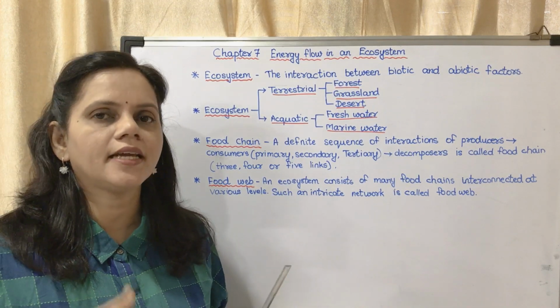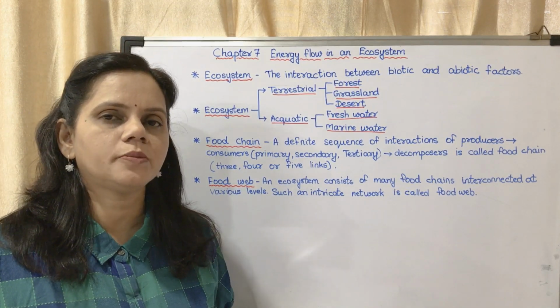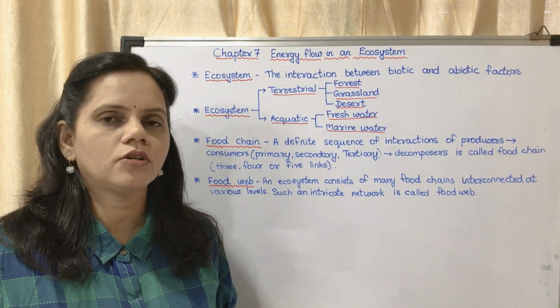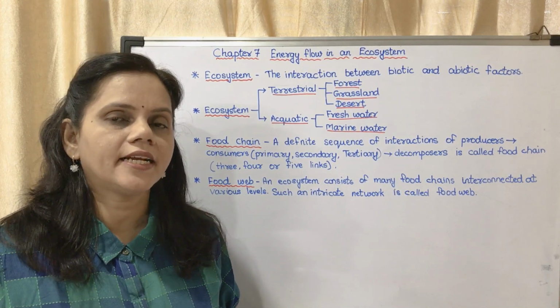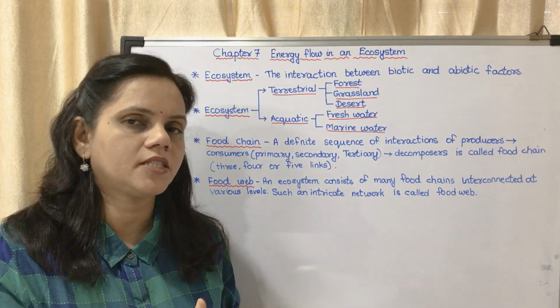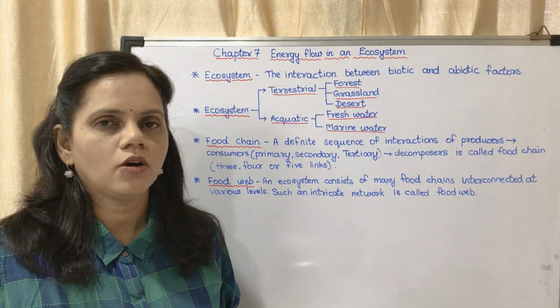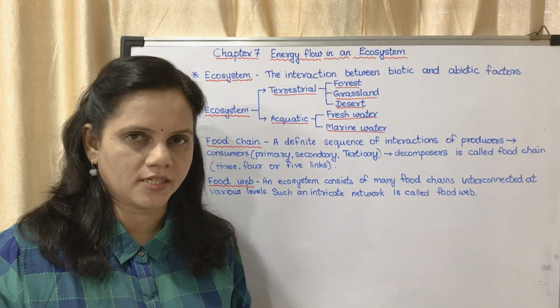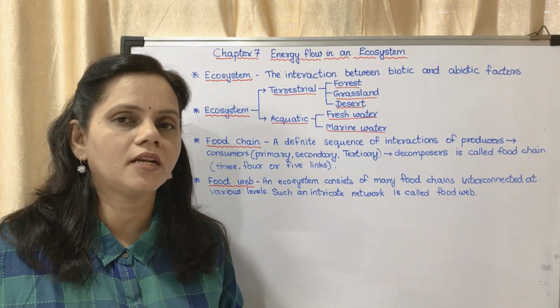Depend upon means they eat. So primary consumers eat grass, eat vegetarian food. Secondary consumers means those which eat the primary consumers. That means they are non-vegetarian. They are carnivorous. You know the term carnivorous.